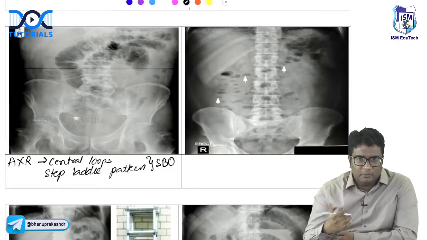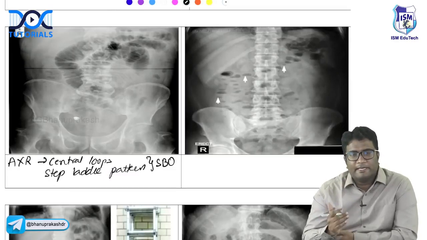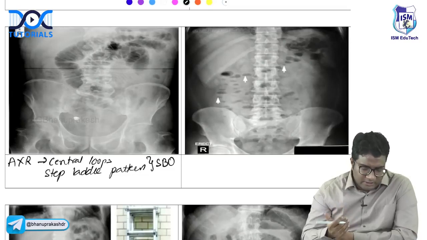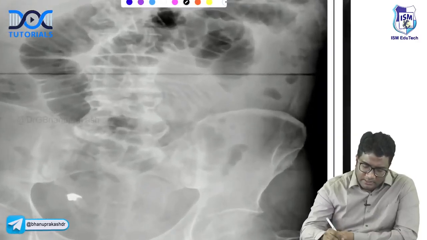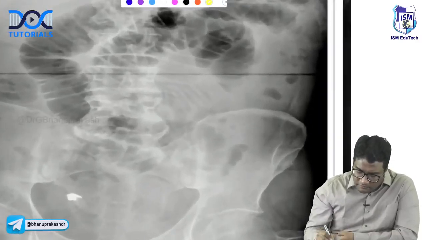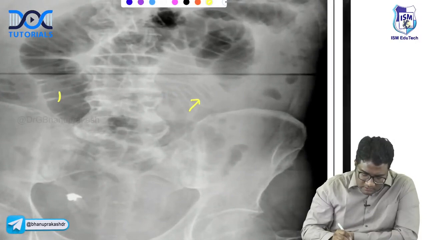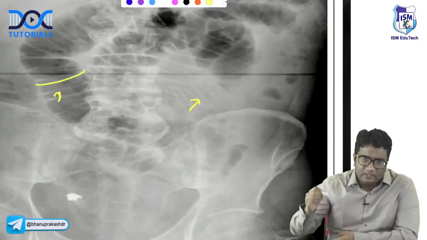In small bowel obstruction, which one is this? Is it jejunal or ileal obstruction? Let me zoom it for you. Can you see these circular mucosal folds running through and through the bowel wall? They're all complete like this, through and through the bowel wall.